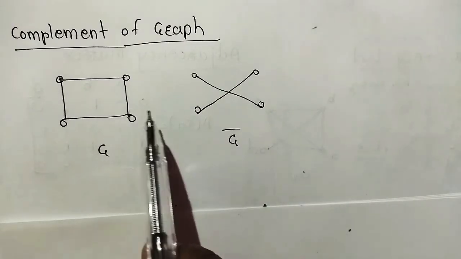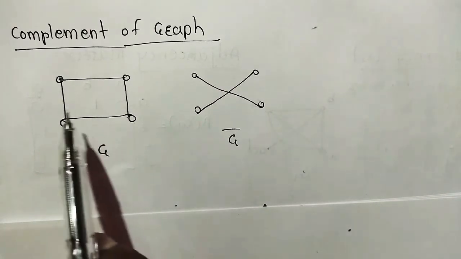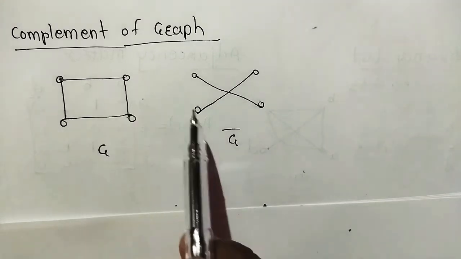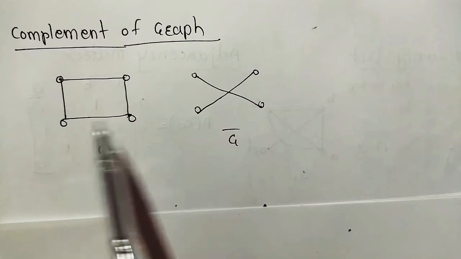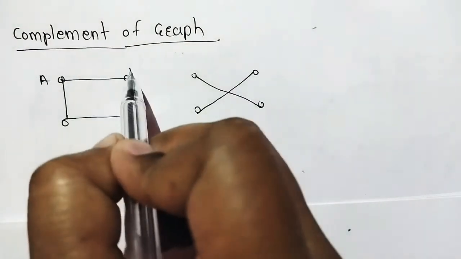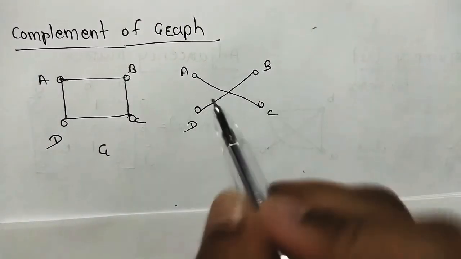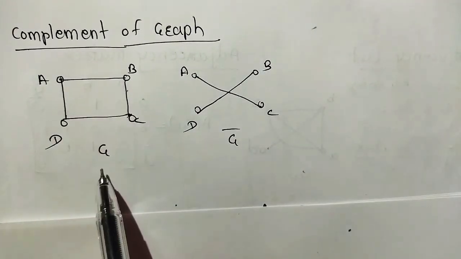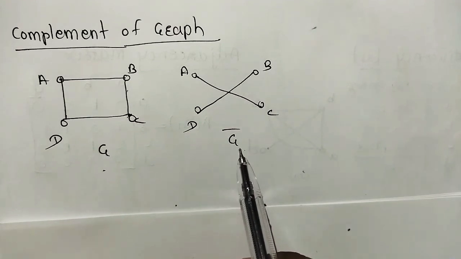Next is the complement of a graph. Now what is the complement of a graph? Vertices adjacent in G are not adjacent in G complement. Means what? If these vertices are adjacent, okay, A, B, C, D, A, B, C, D. These vertices are adjacent in G1 but not adjacent in G complement. This is called the complement of a graph.